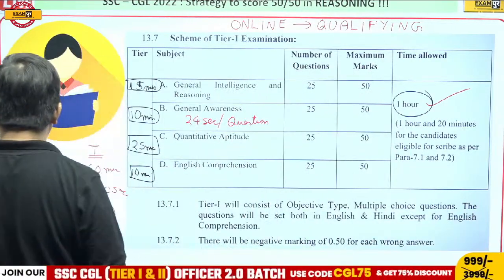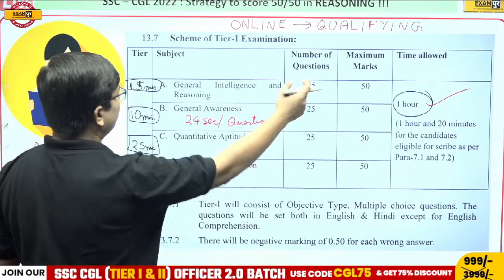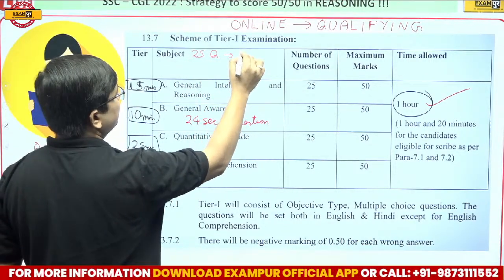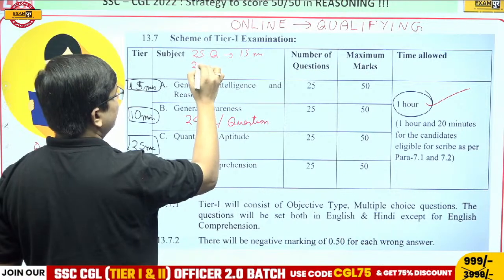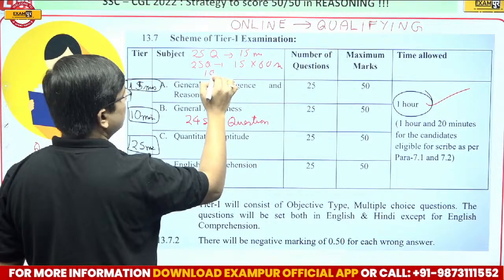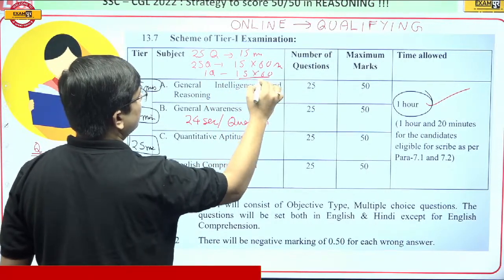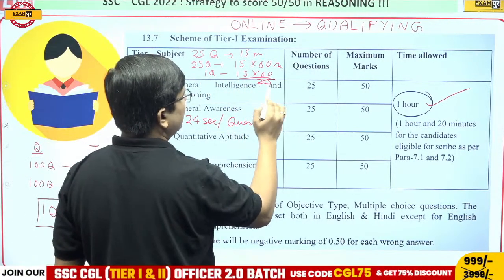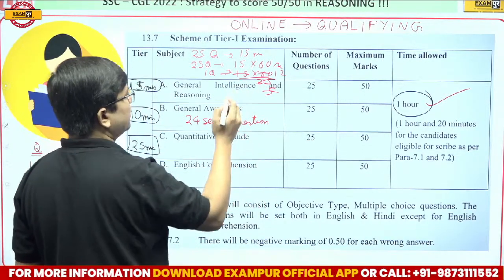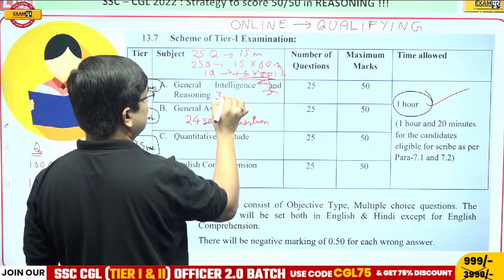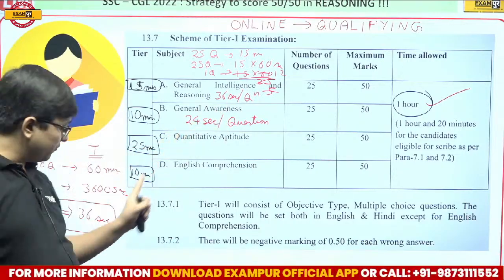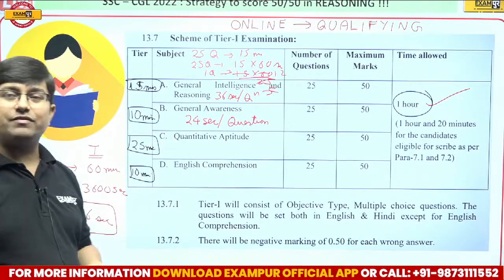Now, if I talk particularly about reasoning, for 25 questions in reasoning, you have 15 minutes. That means 15 into 60 seconds for 25 questions. So for one question, you have 15 into 60 upon 25. Now, my dear students, 5 fives are 25, 5 threes are 15, and 5 ones are 5. So 36 seconds per question. This is exactly the average time which we are getting, which is fine.